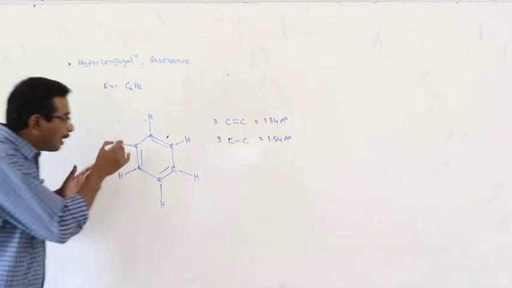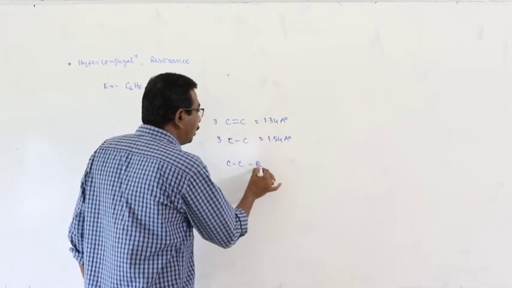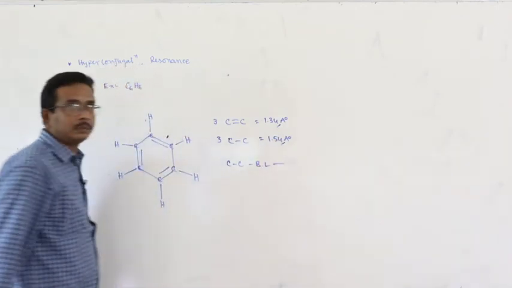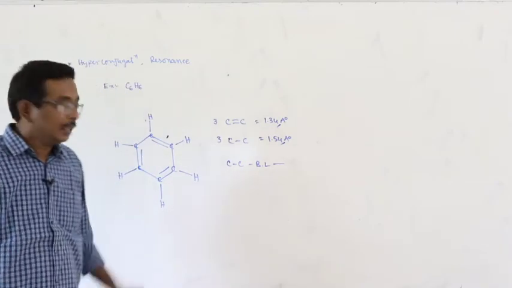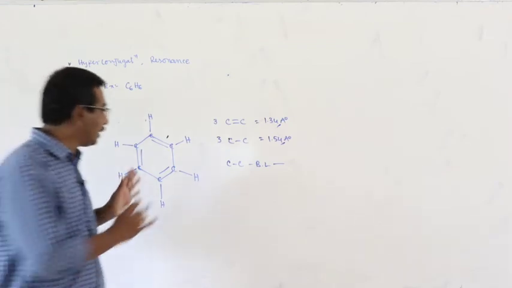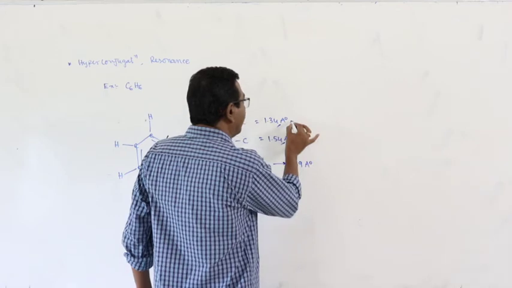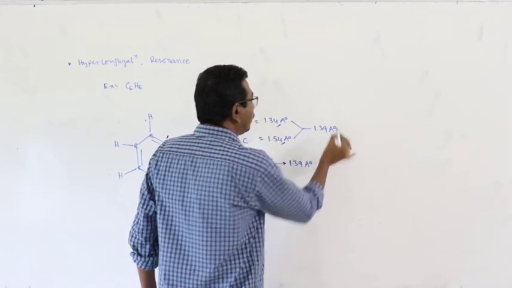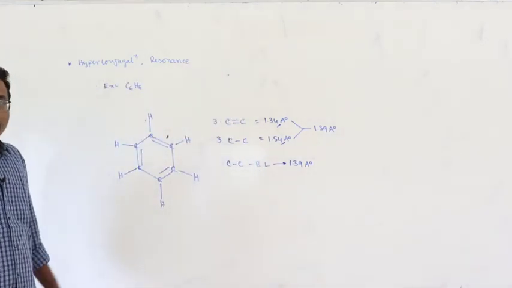But in case of benzene, the C-C bond length should be either 1.34 or 1.54, any one of those. But in benzene, that bond length is 1.39 angstrom units, which is intermediate to that of these two.